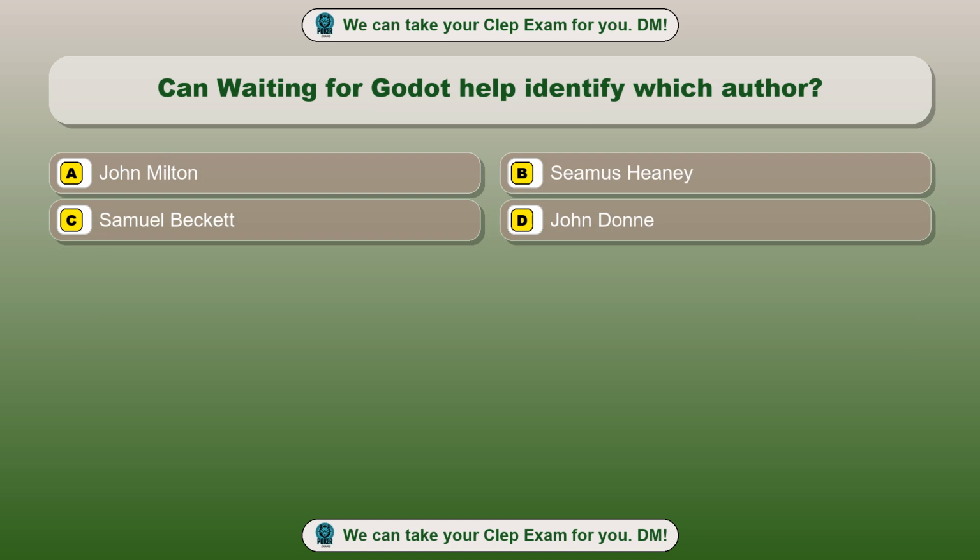Question 37. Can Waiting for Godot help identify which author? Option A, John Milton. Option B, Seamus Heaney. Option C, Samuel Beckett. Option D, John Donne. The correct answer is option C, Samuel Beckett.